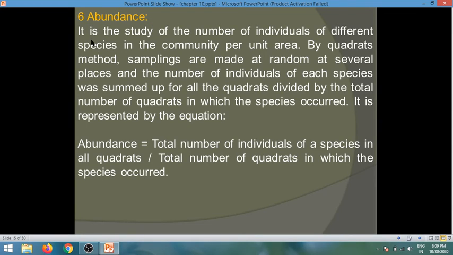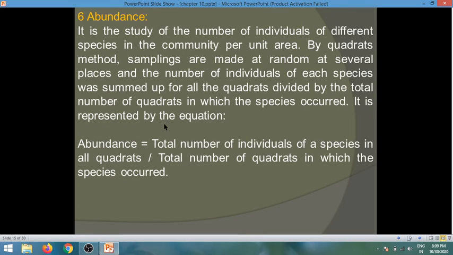Abundance. It is the study of the number of individuals of different species in the community per unit area by quadrant methods. Samplings are made at random at several places and the number of individuals of each species is summed up for all the quadrants, divided by the total number of quadrants in which the species occurred.